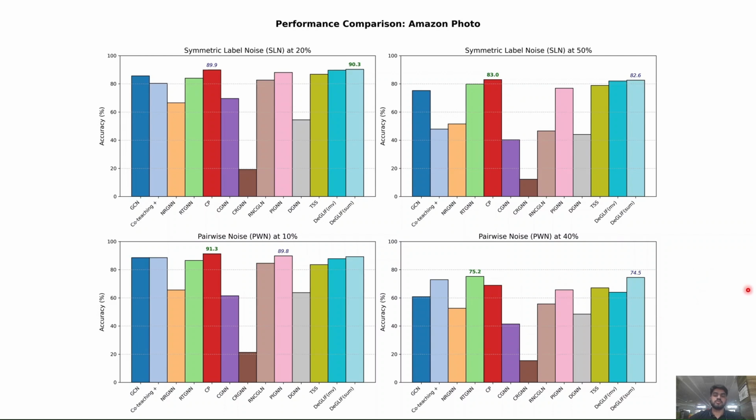It is also worth mentioning that some noise robust algorithms work well specifically for some datasets and perform poorly on other datasets, whereas DeGLIF shows good performance across datasets.